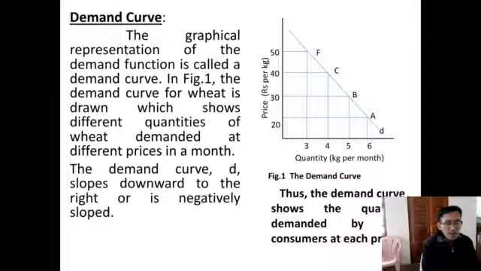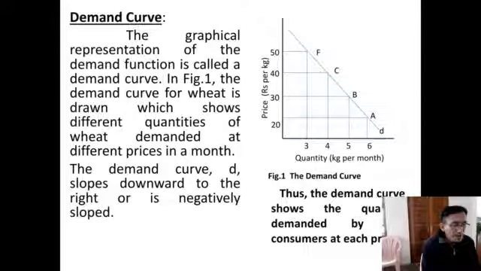Again, the demand curve is not positively sloped; it is negatively sloped, that is, downward to the right. When the price of the commodity is lower, more is demanded, and that is why it is a downward sloping curve.